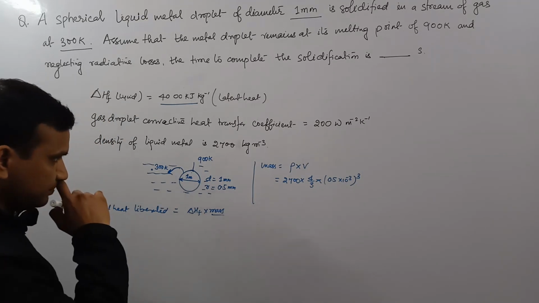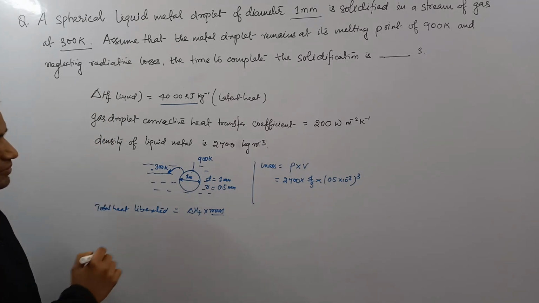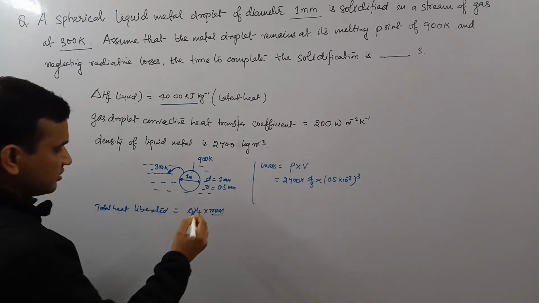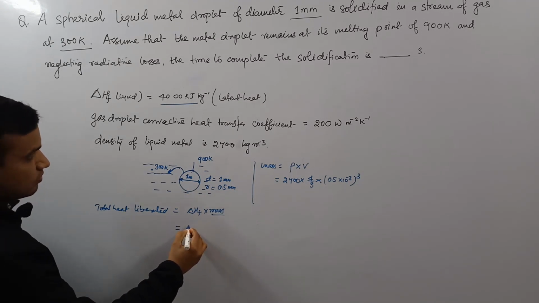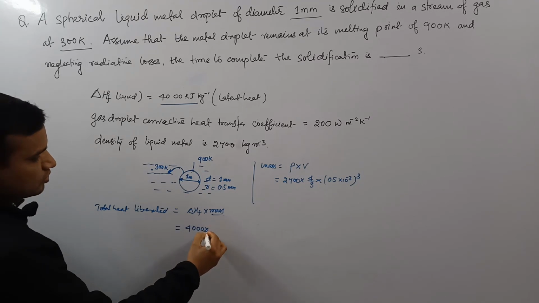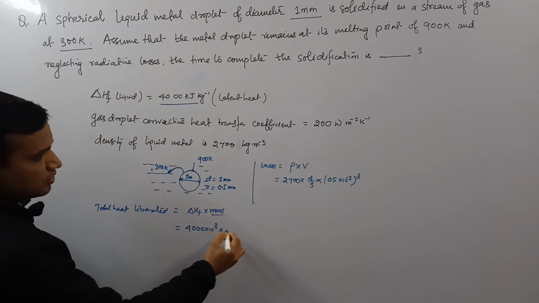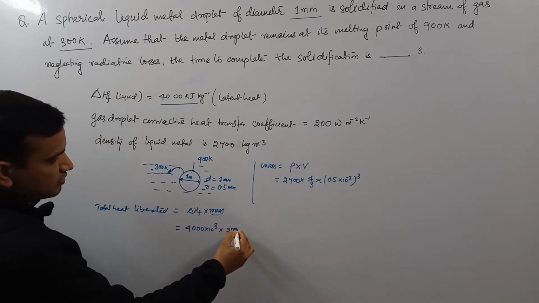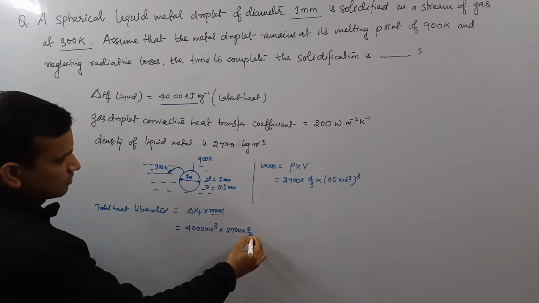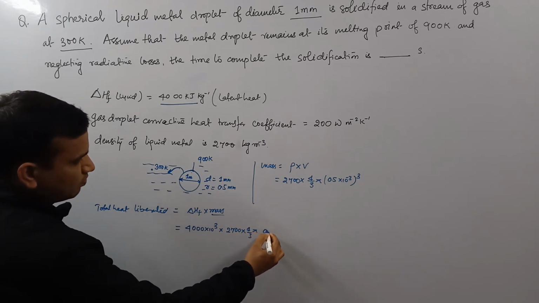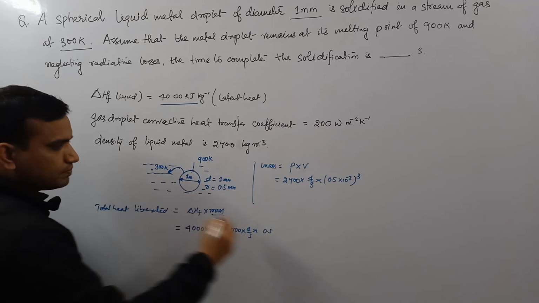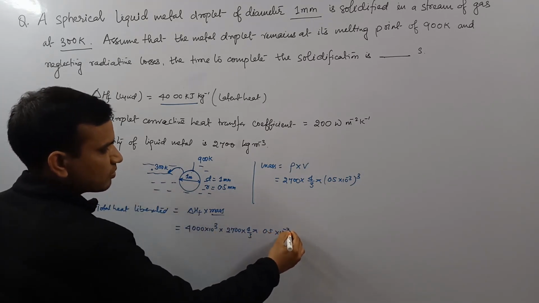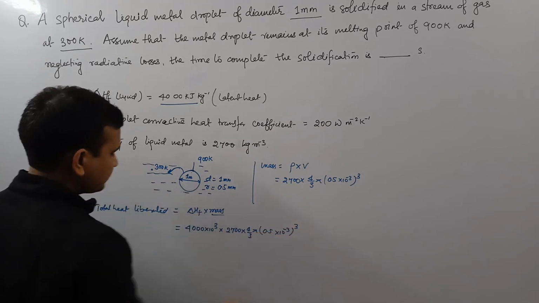Next. So let us put it over here. It is 4000 kilojoule, so 4000 into 10 power 3 into 2700 into 4 by 3 pi into (0.5 into 10 power minus 3) cube.